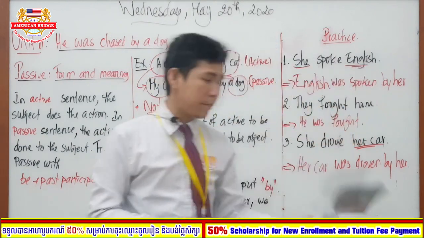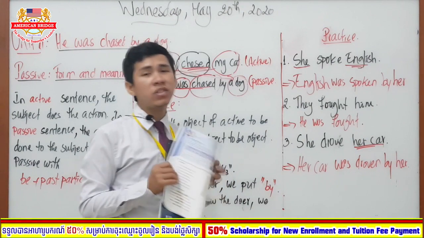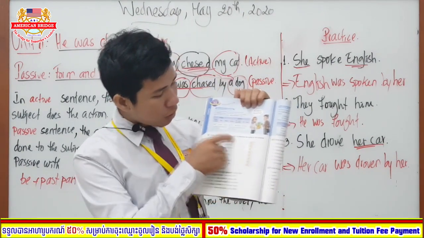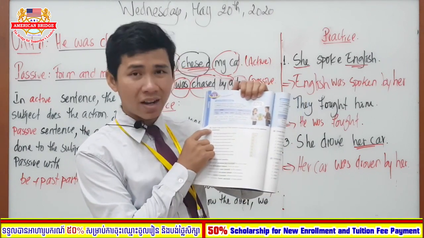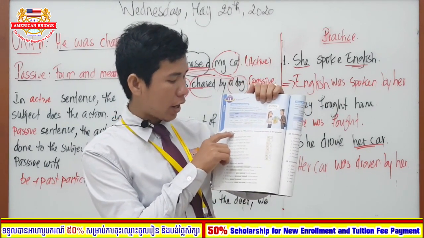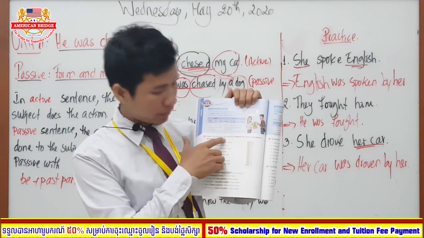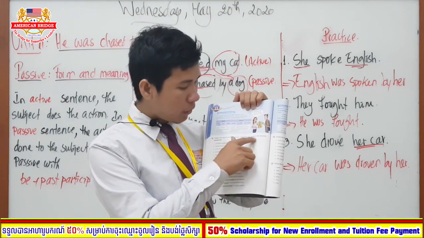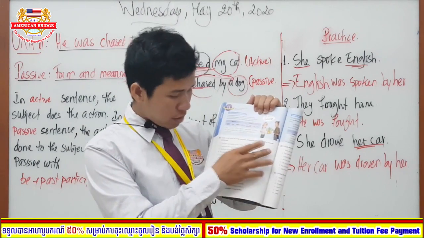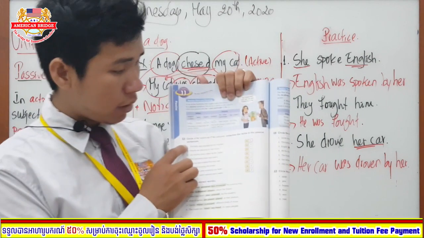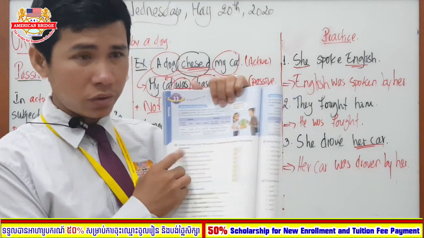Okay. All right. However, everybody, please don't forget that you have to complete the work here. So for all of this work, circle A for active or P for passive. Underline the verbs in the passive. So here, if you have found that the sentence is an active statement or passive statement, you have to circle which one?